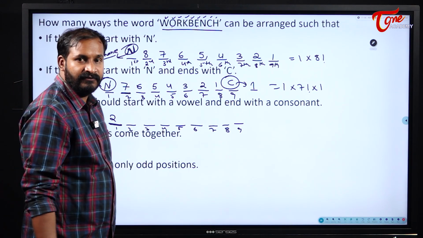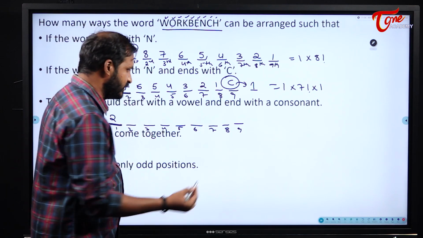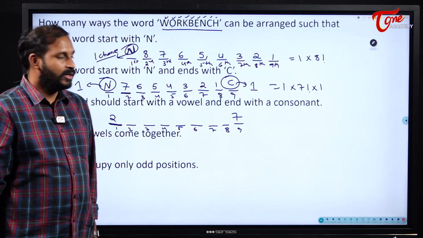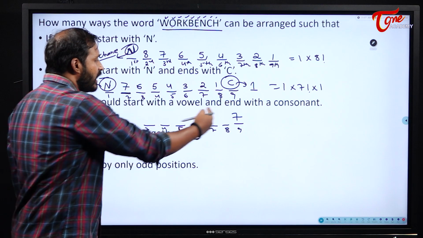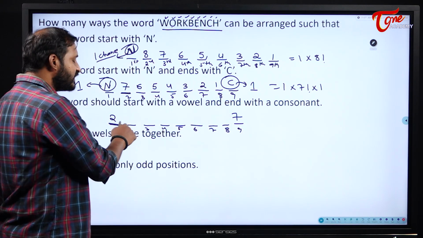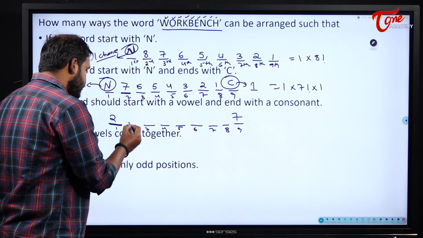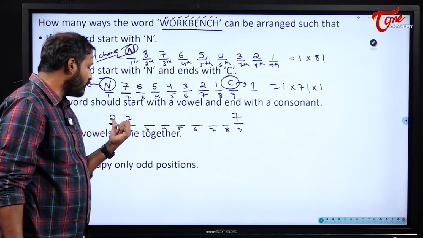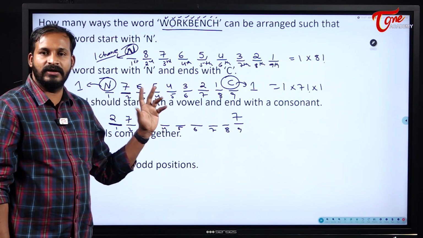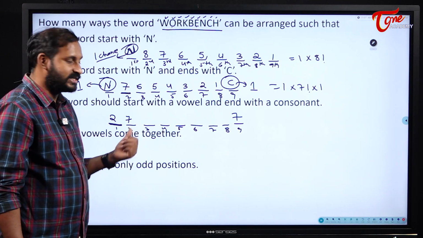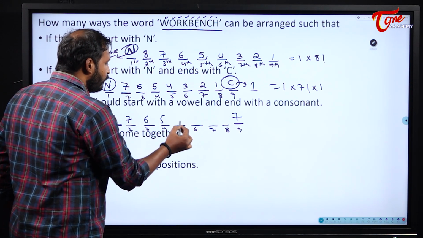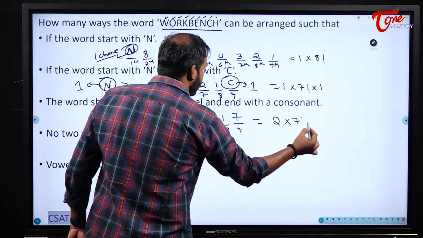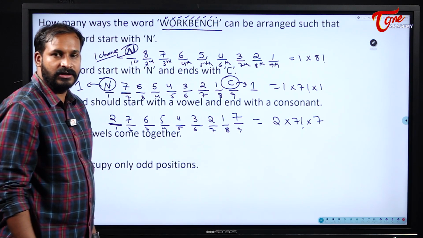So out of 9 letters, if 2 are vowels, the remaining 7 will be what? Consonants. So for the last position, how many chances will I have? 7 chances. Now please observe here, student. 1 vowel was gone here and 1 consonant was gone here. So now how many chances will I have for the second position? 7 chances. Understood? Why? Because it is very clear. 1 vowel went, 1 consonant went. Out of 9, 2 are gone. So I will be left with 7 chances here. Next 6, 5, 4, 3, 2, 1. So what will be my answer here? 2 into 7 factorial into 7.